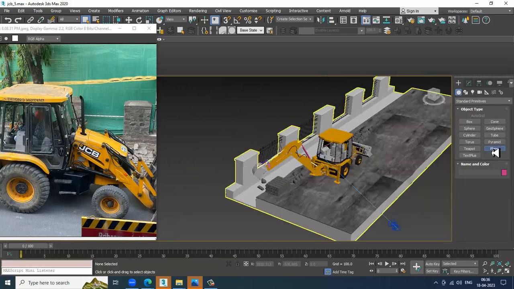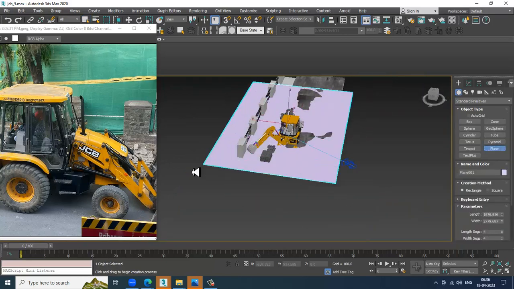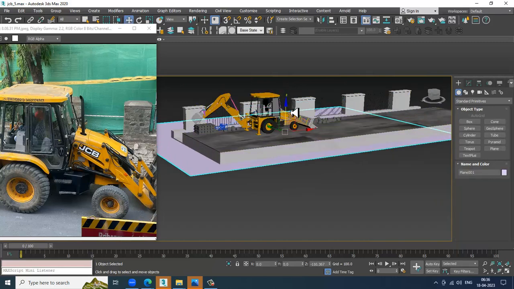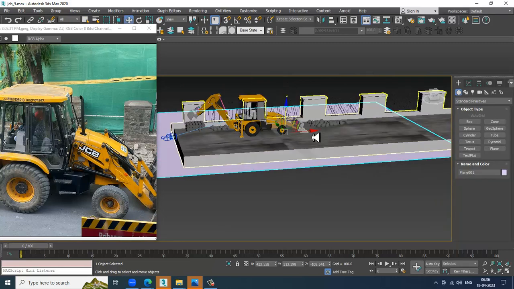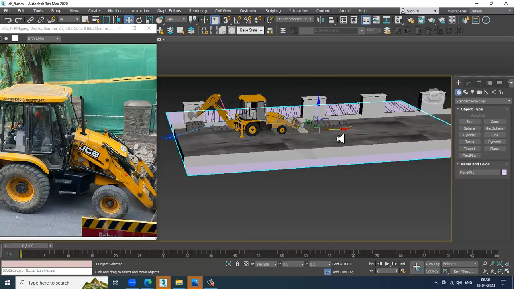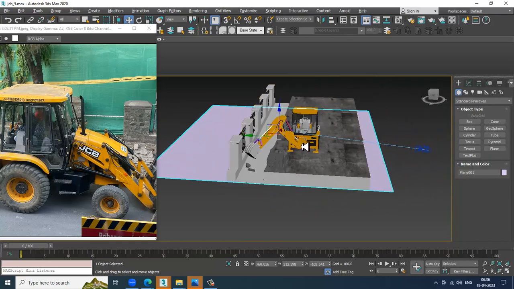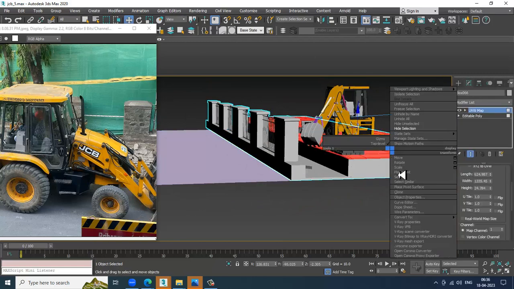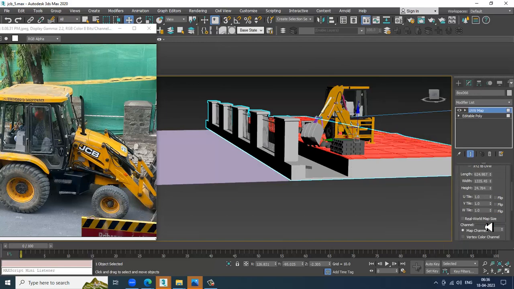So if you want, we can first create something over here, push this down in this way, or else I can just go over here and convert to editable poly.